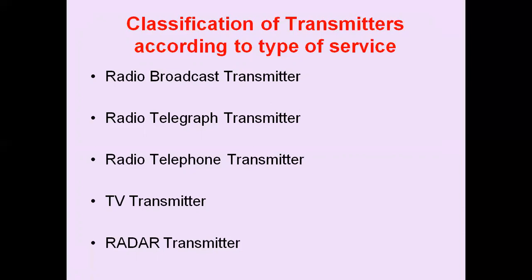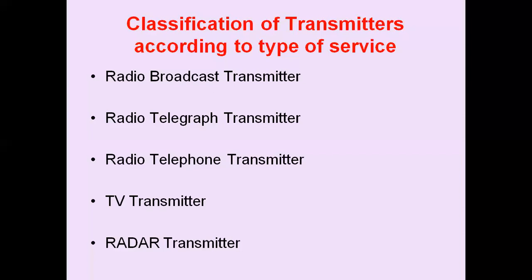The next type of transmitter is the radio telephone transmitter. These are designed for transmitting telephone signals over long distances by radio means. The transmitting antenna is designed for beaming the electromagnetic energy into a narrow beam directed towards a distant receiving antenna.